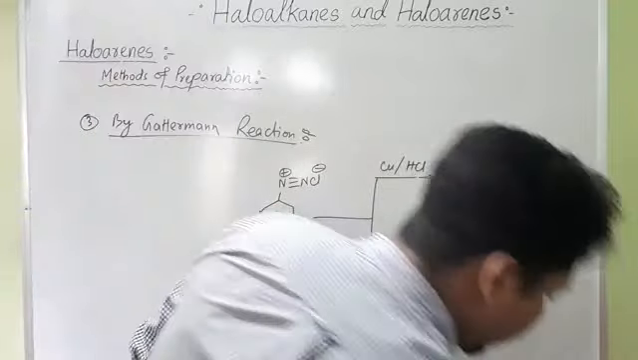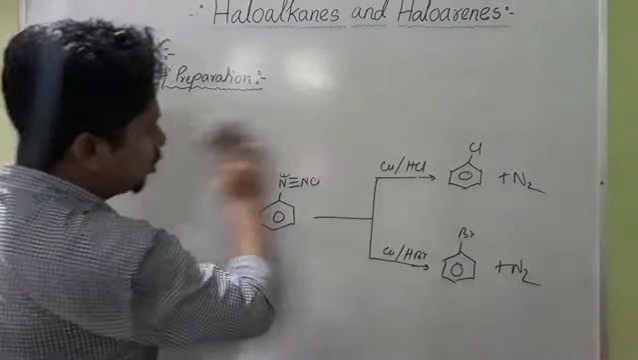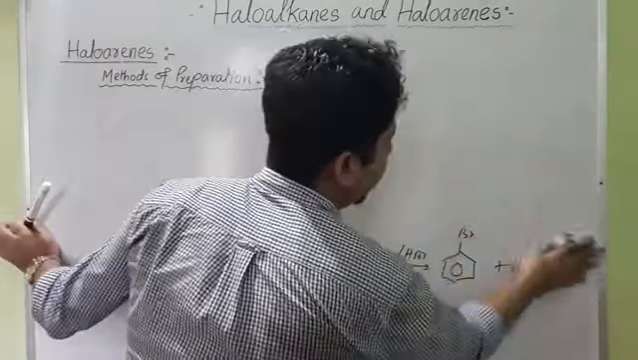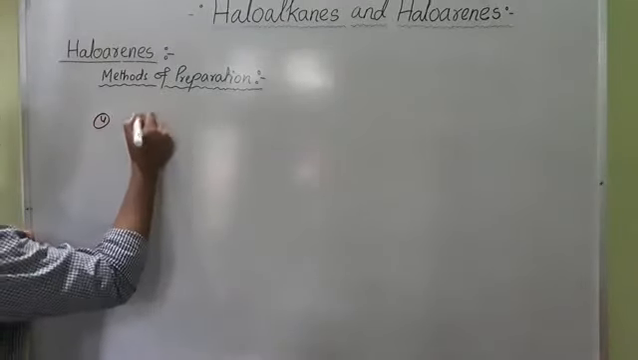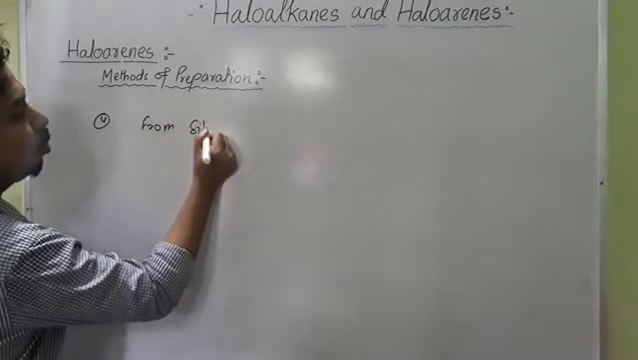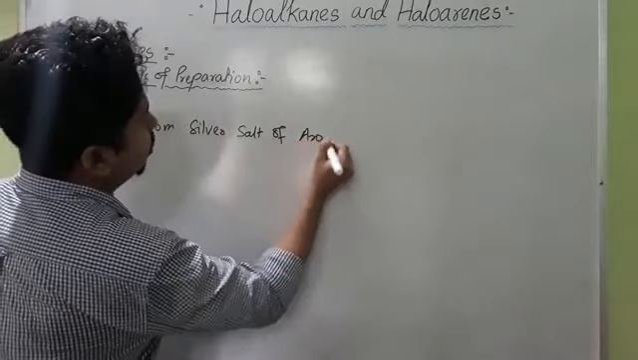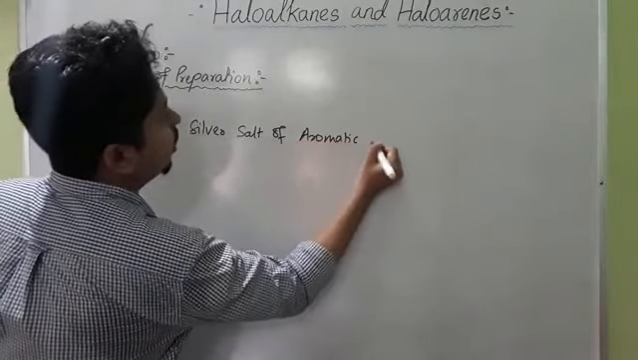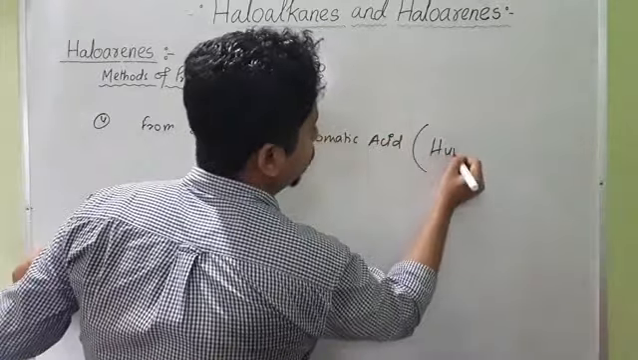Okay. So we are left with only one reaction. This last reaction is the Hunsdiecker reaction. Number 4, the last method of preparation of haloarenes, is from the silver salt of aromatic acid, and this reaction is called the Hunsdiecker reaction.